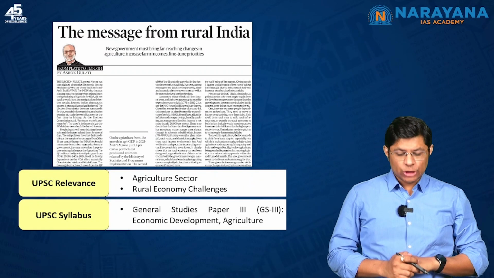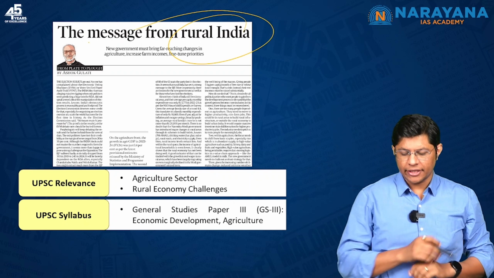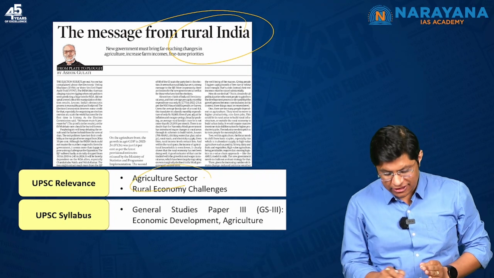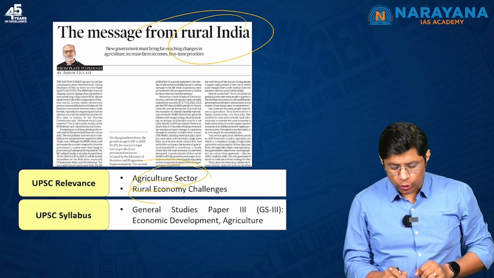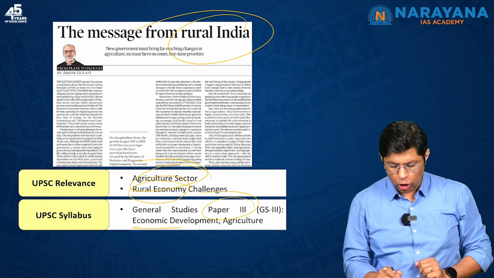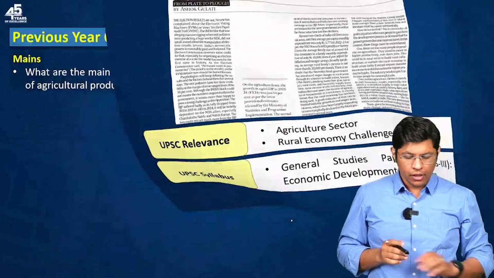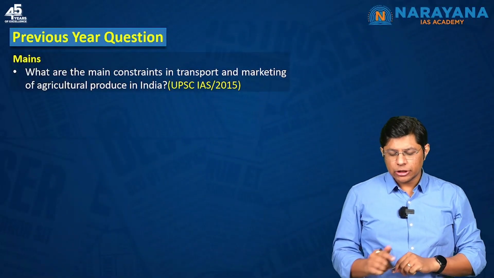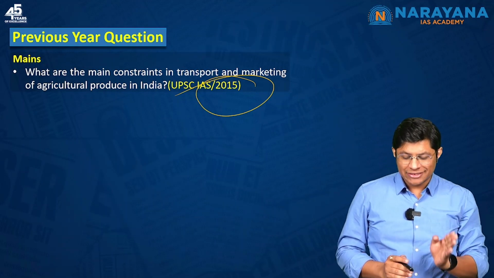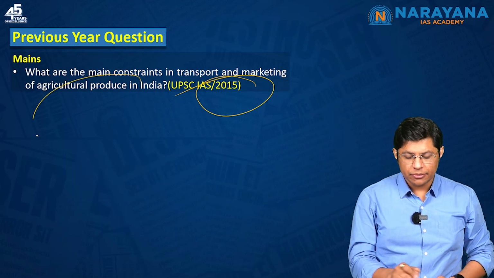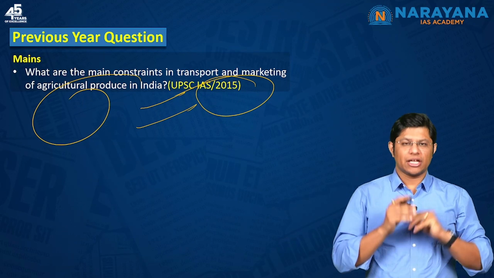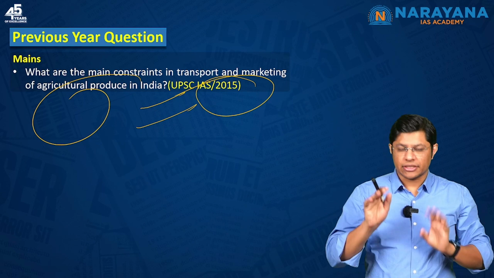Students, the title of the next topic is the message from rural India. In this article, you need to understand the agriculture sector and the challenges that the rural economy is facing, and you can map this topic under paper 3, that is economic development, agriculture. A question was asked in 2015 in the UPSC CSE examination: what are the main constraints in transport and marketing of agriculture produce in India? So, for that, we need to understand the challenges that the rural economy is facing.